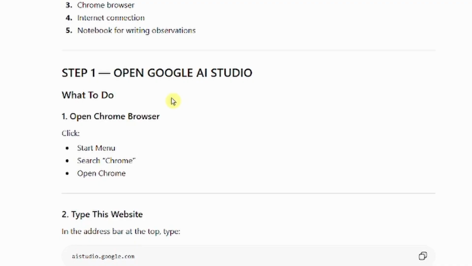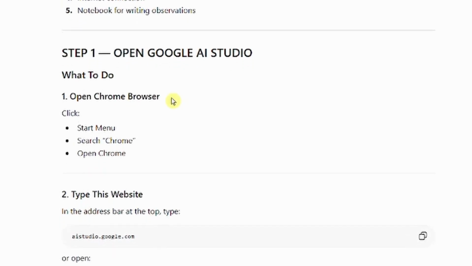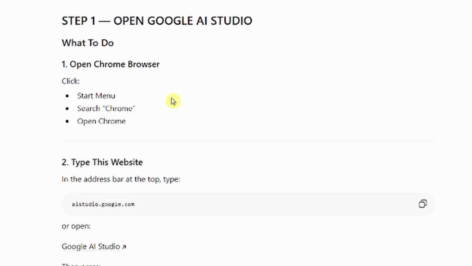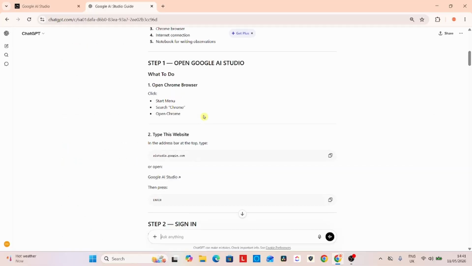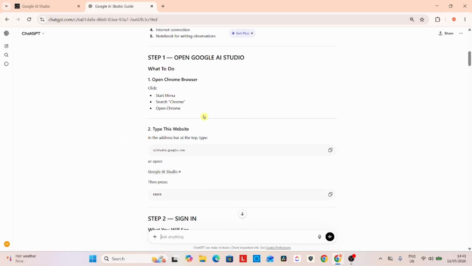Step 1, open Google AI Studio. What to do: open Chrome browser. We're already in Chrome browser. Click start menu, search Chrome, open Chrome. That's for those that are not on Chrome right now. Maybe you're using another browser, you can just click here.